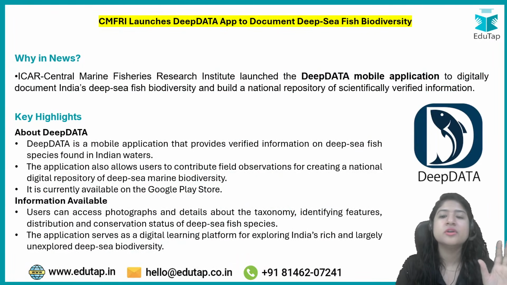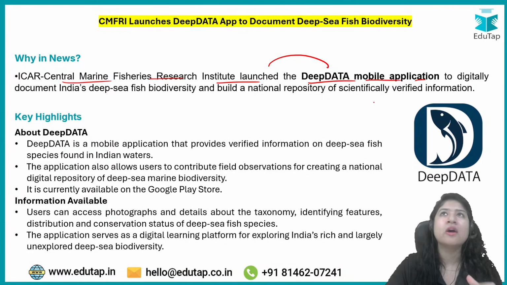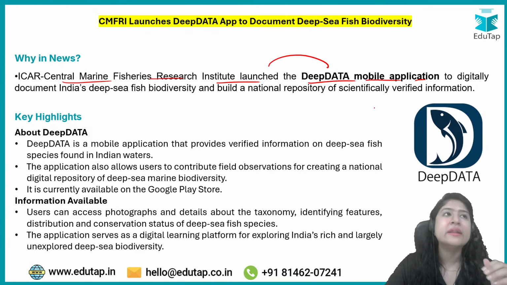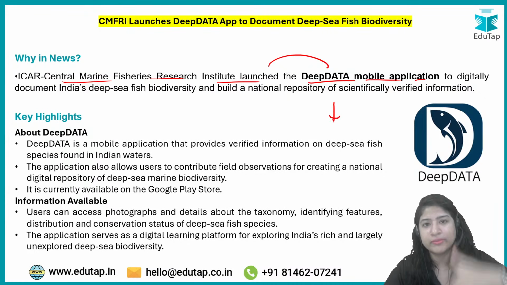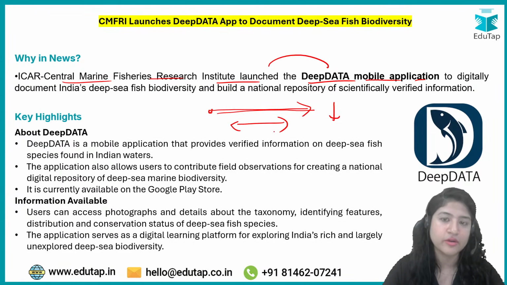Next is about your CMFRI, which has the full form Central Marine Fisheries Research Institute. They have launched this Deep Data mobile application. For what purpose? See, the government is already focusing on the blue economy, that is, to utilize the resources in the water bodies that we have. Now they have moved a step forward, and they are focusing on the deep sea, or the Deep Sea Mission. Now, what is deep sea? Deep sea does not mean how much vertically deep we go, but from the coast, how far inside the ocean. So that is a horizontal expansion we are talking about.